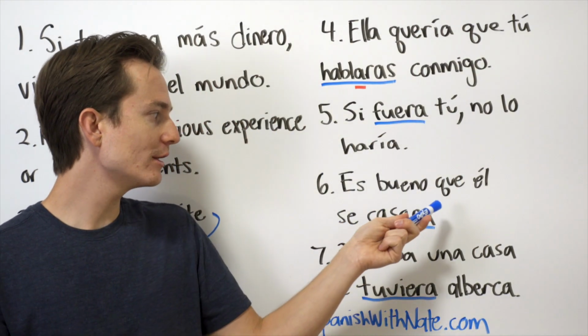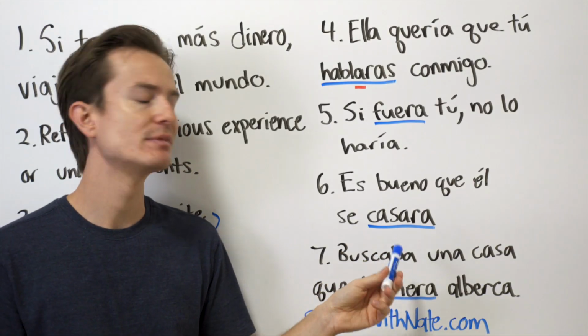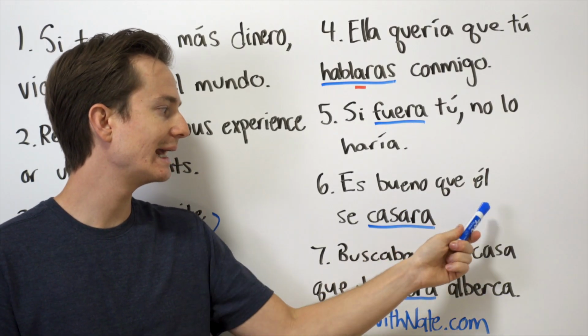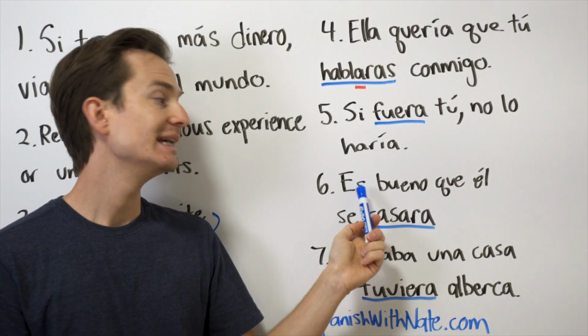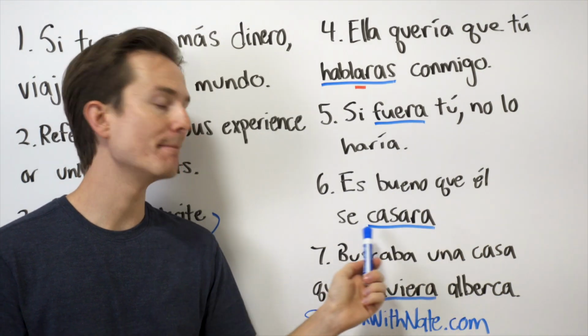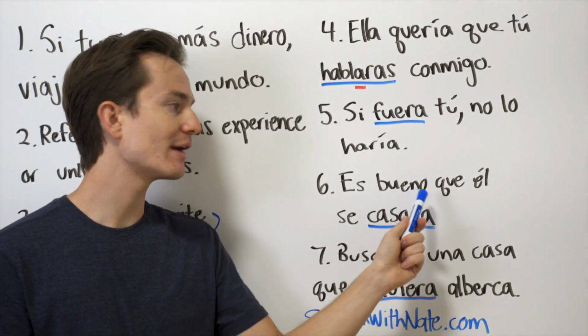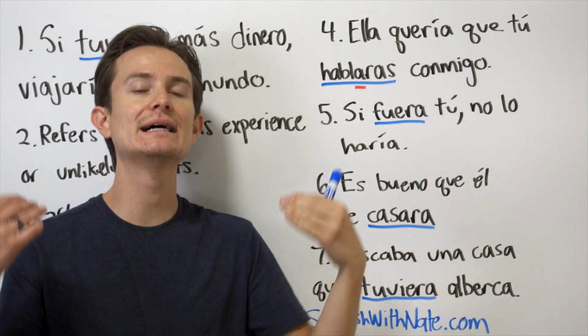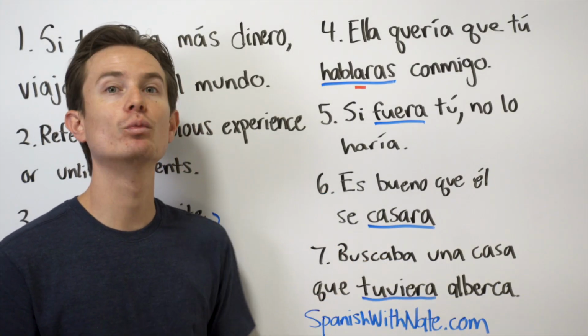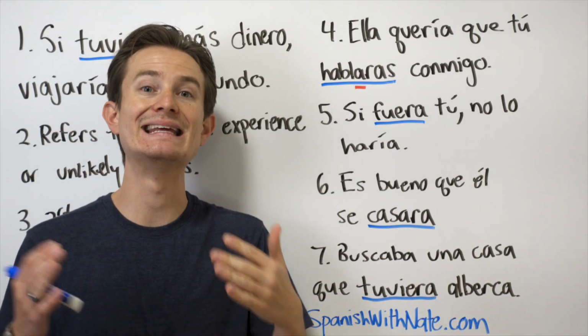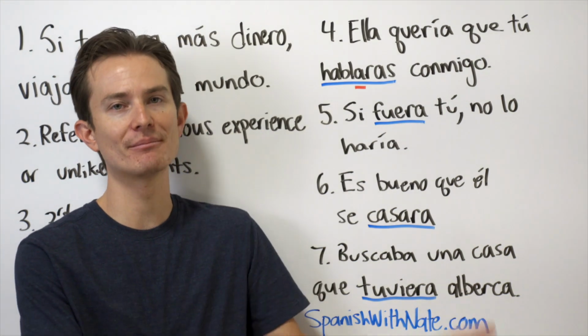Next, es bueno que él se casara. It's good that he got married. Now, the idea of es bueno que, that is my opinion and my feeling. Therefore, we use a subjunctive, and we're talking about it in the past because he already got married.